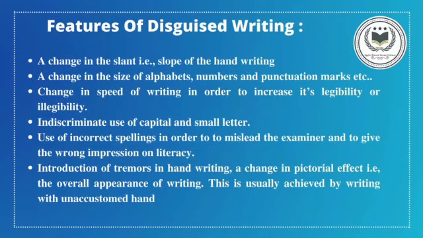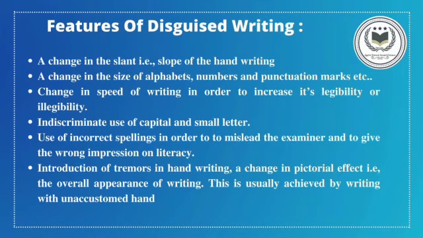Features of disguised writing: a change in the slant, that is the slope of the handwriting; a change in the size of alphabets, numbers and punctuation marks, etc. Change in speed of writing in order to increase its legibility or illegibility; indiscriminate use of capital and small letters; use of incorrect spellings in order to mislead the examiner and to give the wrong impression of literacy; introduction of tremors in the handwriting; a change in pictorial effect, that is the overall appearance of writing.